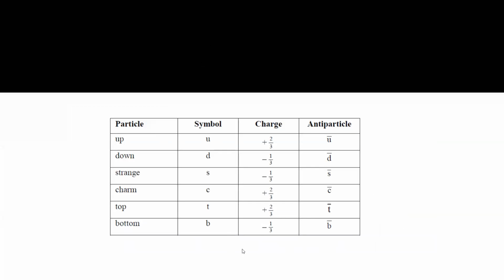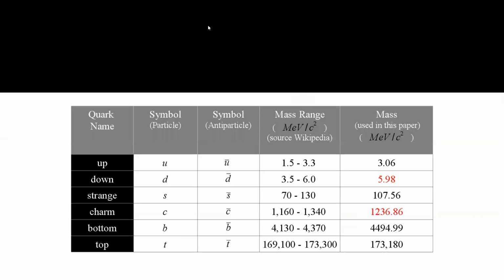First copy this table. This is in terms of the mass. So up mass is about 1.5 to 3.3 mega electron volt per c square. We already discussed. Down from 3 to 6. The exact value you don't have to learn.